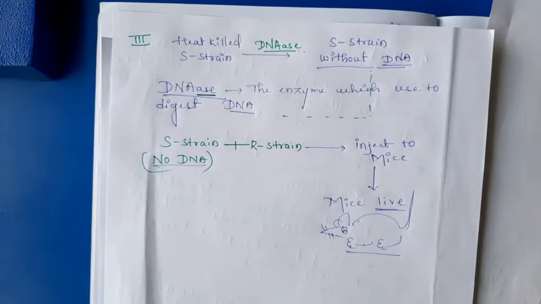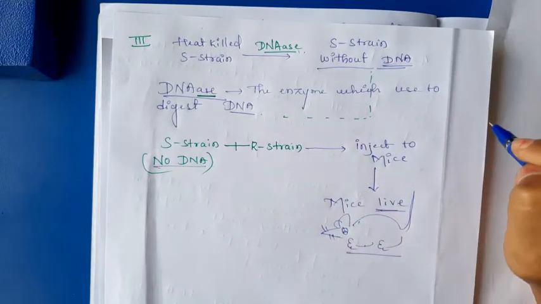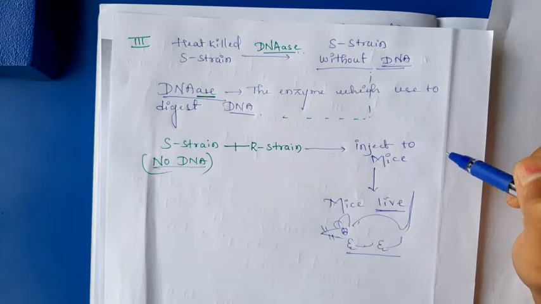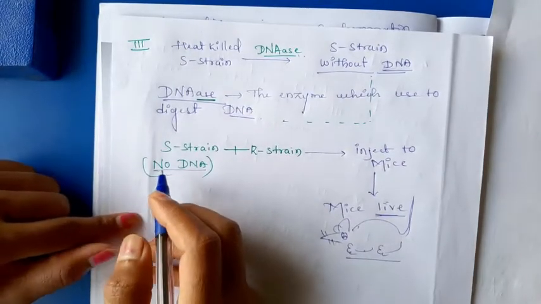Due to the absence of DNA, there is no transformation. That's why there is no death of the mice. We can say that the DNA is very necessary for transformation.